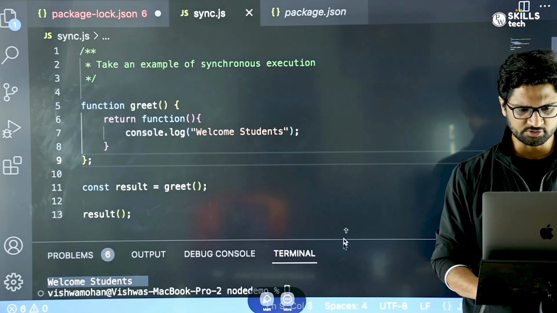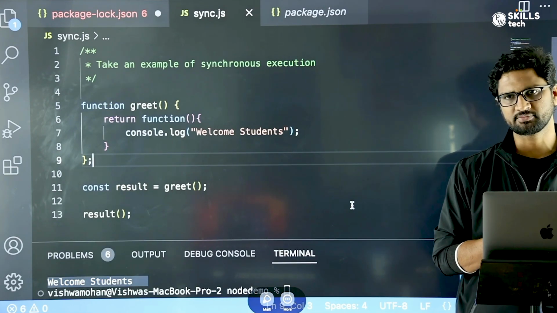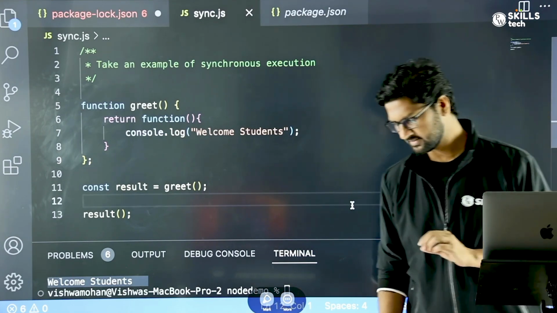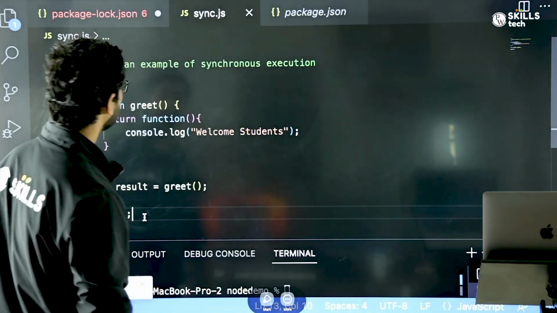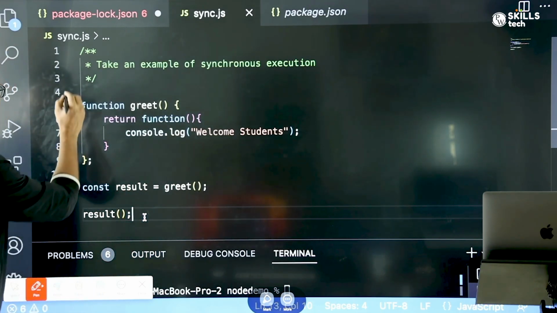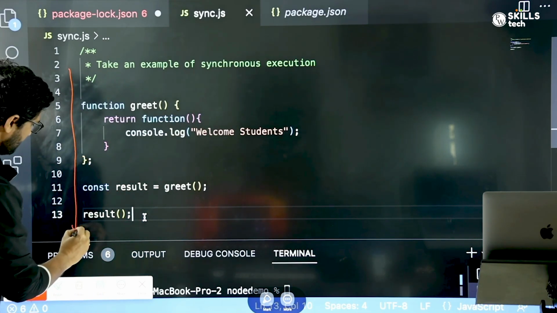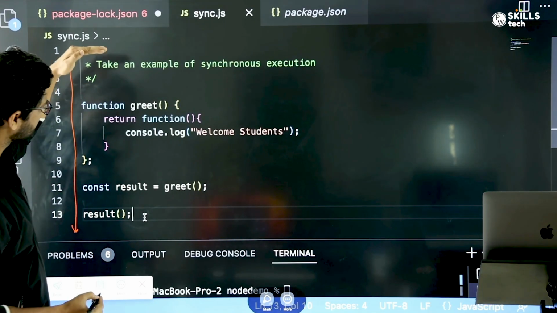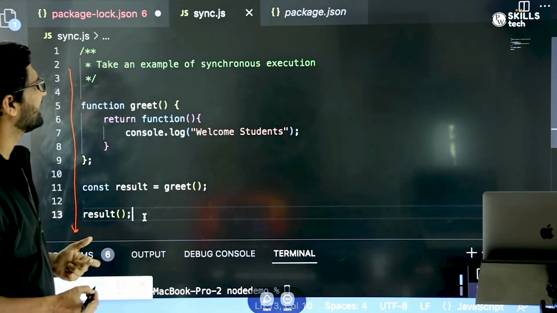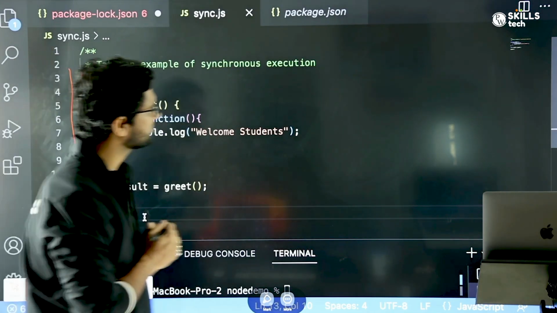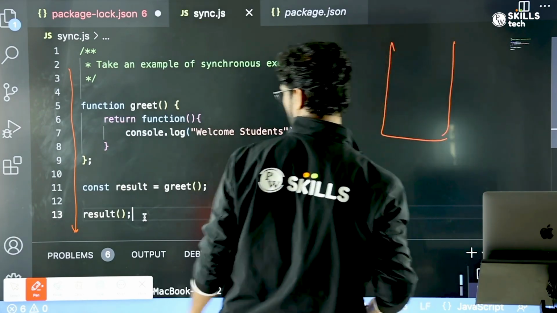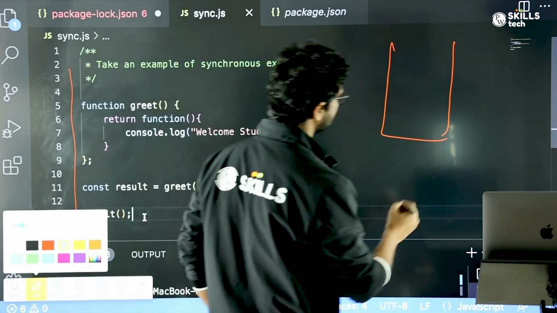Let's try to understand how this whole synchronous execution of the code has happened. So let's go back to our screen. In JavaScript, whenever you start executing, things will always execute from top to bottom, one after another. Whenever you load any file, like sync.js, a concept called a call stack gets created. We have something called a call stack.